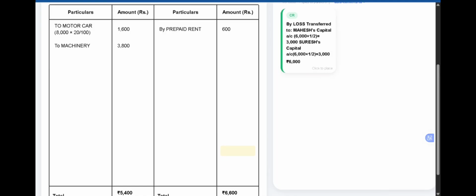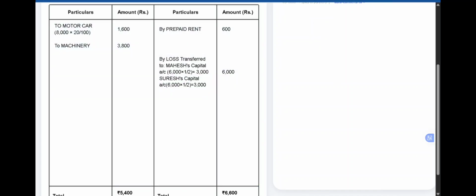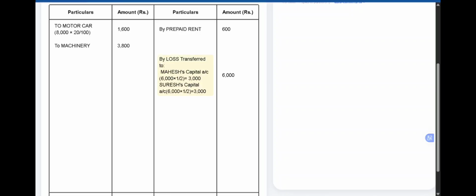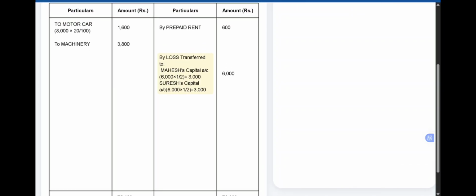Since the expenses are more than the incomes, it will come on the credit side as by loss transferred to Mahesh's capital account, that is 6,000 rupees is the total loss. We have to deduct 6,600 minus 600, the credit side total.